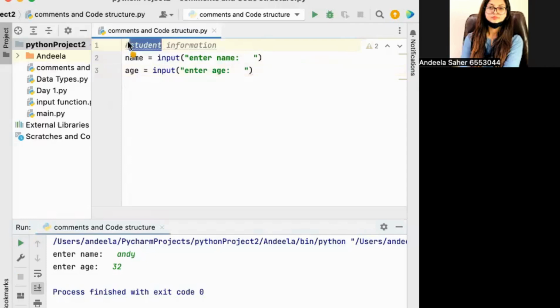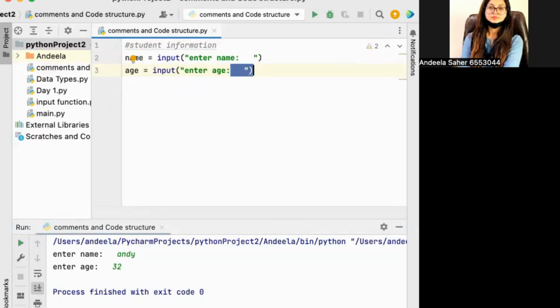This line I'm talking about, this line starting with a hash, is called a comment. Think of it as a sticky note for programmers. Python doesn't read it, but you will when you come back to your programs a week later. See the blank lines, the spaces I have left in between? That's part of writing clean code. Good programmers don't just write code that works, they write code that's easy to read as well.